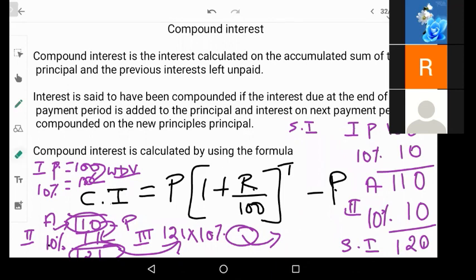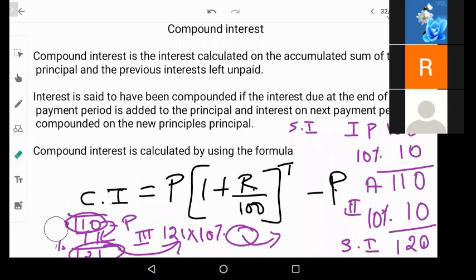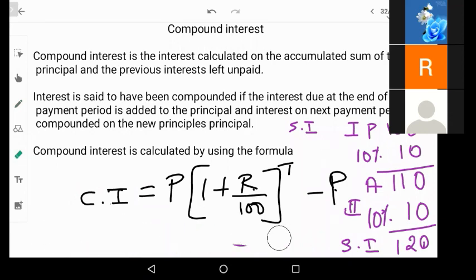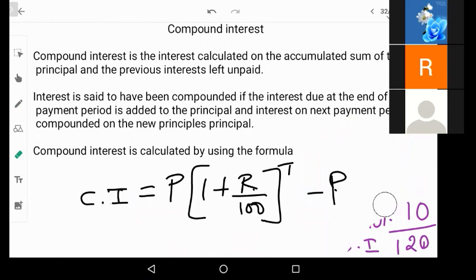Now there is a formula to calculate the compound interest. Instead of doing this big long process of doing the table, which may be used at a certain point of time, we have a direct formula. Let us see what that formula is. Compound interest is equal to principal into (1 + r/100) to the power t, that is the time, minus principal.